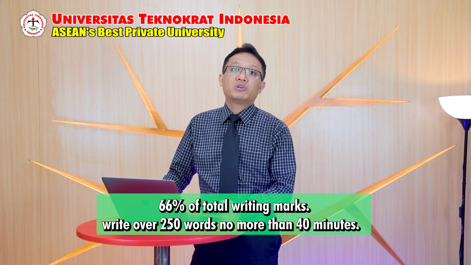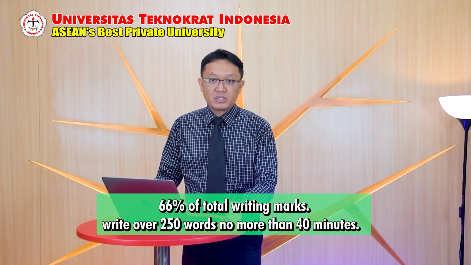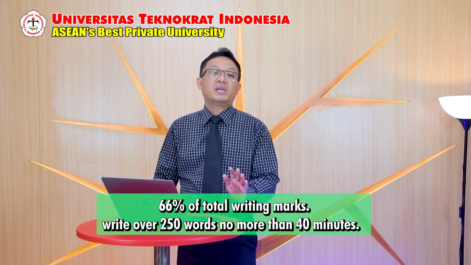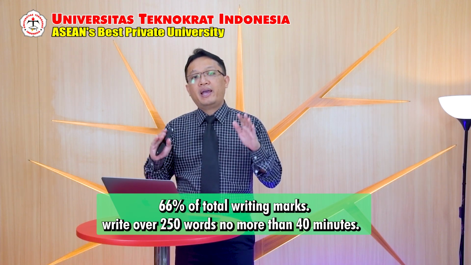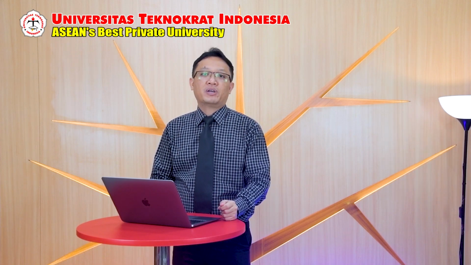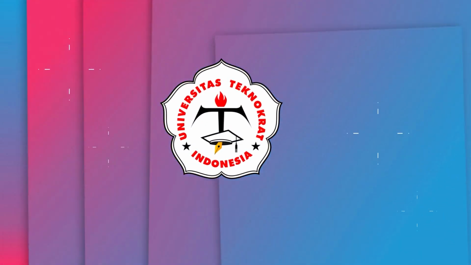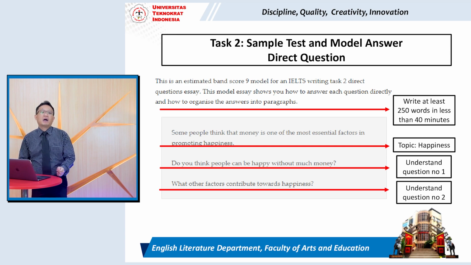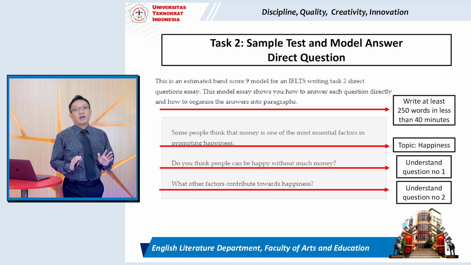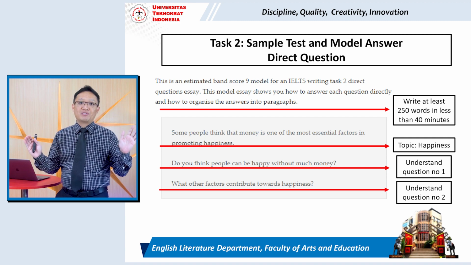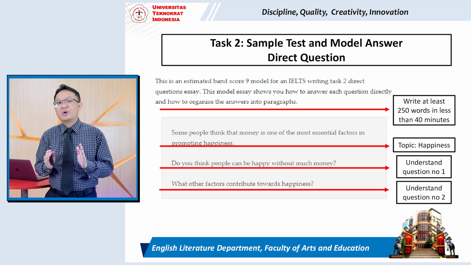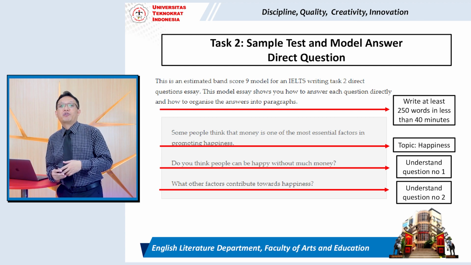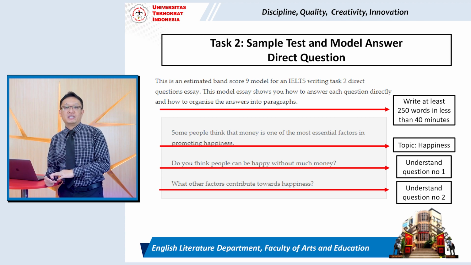You should write over 250 words in no more than 40 minutes, which means that students, you have to write a minimum of 250 words. And the time is only 40 minutes. So within that period of time, you have to complete your essay. Okay, now our focus will be on direct question. If you look at the screen, this is the tips or the model answers, how you have to complete a formal essay about direct questions.